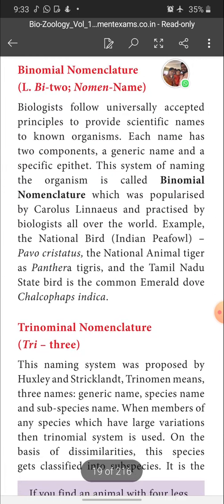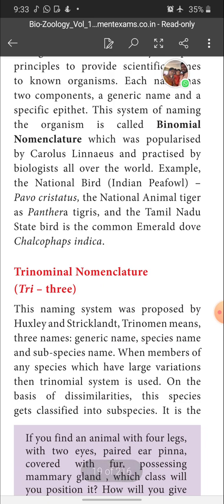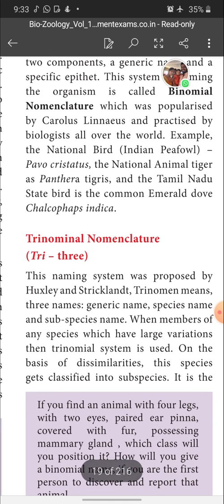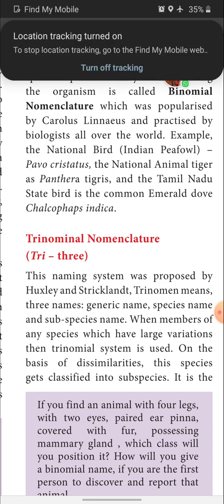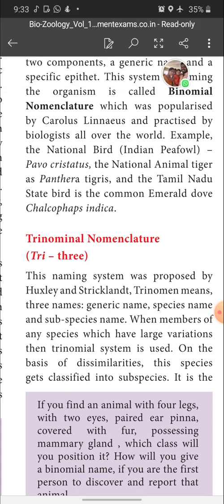Next, trinomial nomenclature. Tri means what? Three. Bi means two. If an animal has two names as their scientific name, it is called binomial nomenclature. If an organism has three names as their scientific name, then it is said to be trinomial nomenclature. This naming system was proposed by Huxley and Strickland. Trinomial means three names: generic name, species name and subspecies name.